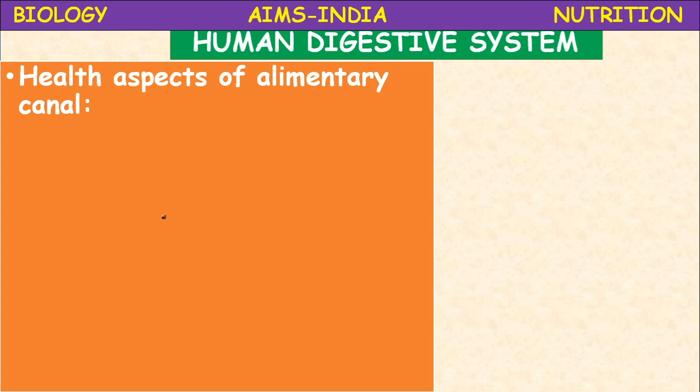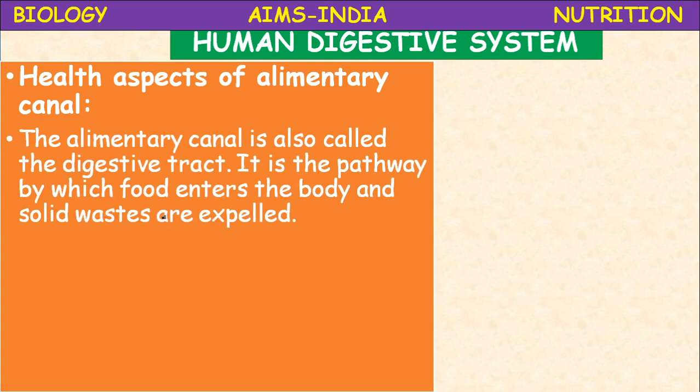Health aspects of alimentary canal. As you all know, what is the alimentary canal? Alimentary canal is also called the digestive tract. It is the pathway by which food enters the body and solid wastes are expelled out.